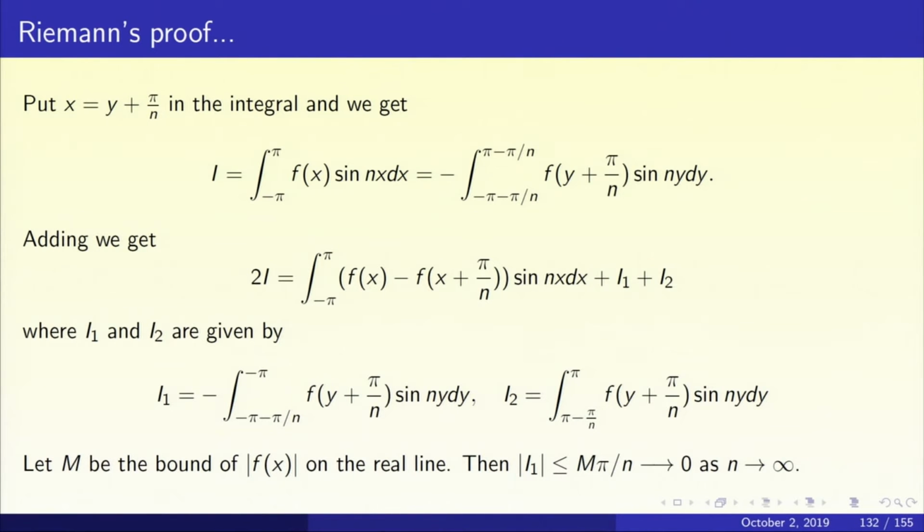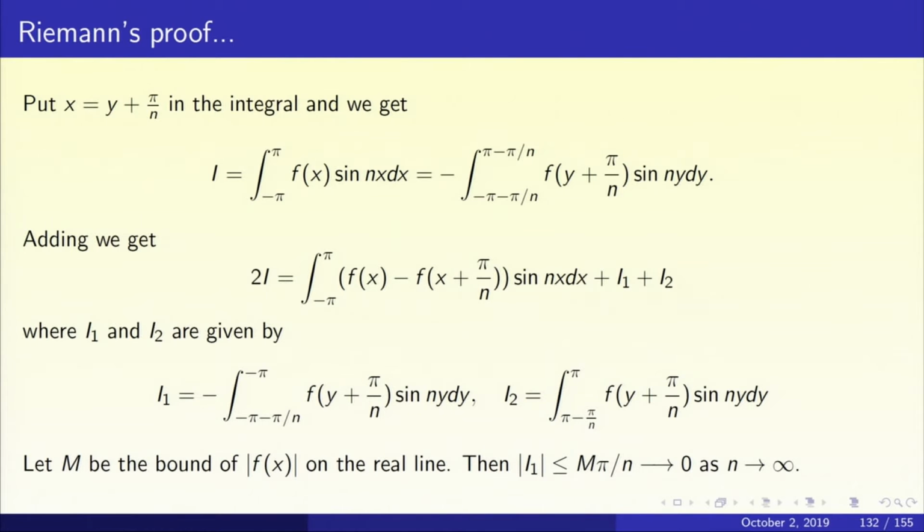Okay. Now let us stare at this middle expression for 2I. You see, the first term, integral minus pi to pi of f(x) minus f of x plus pi by n. If I take the absolute value of that, it will be less than epsilon because f is uniformly continuous if n is large, and sine nx of course is bounded by 1. So first we shall look at what happens to I1 and I2. Let us first prove that I1 goes to 0 and I2 goes to 0 as n goes to infinity.